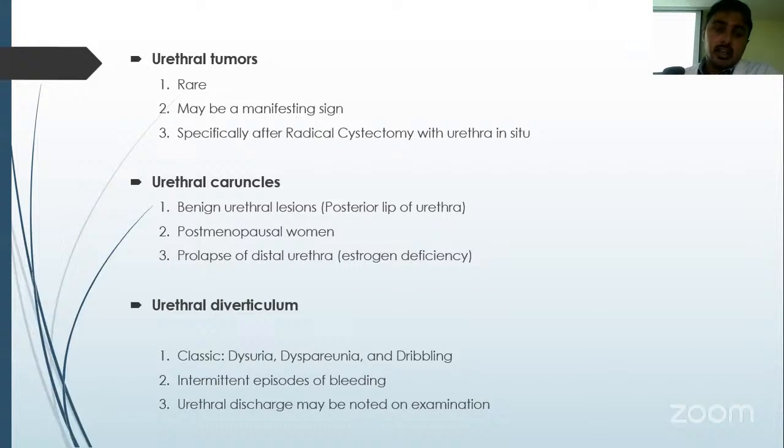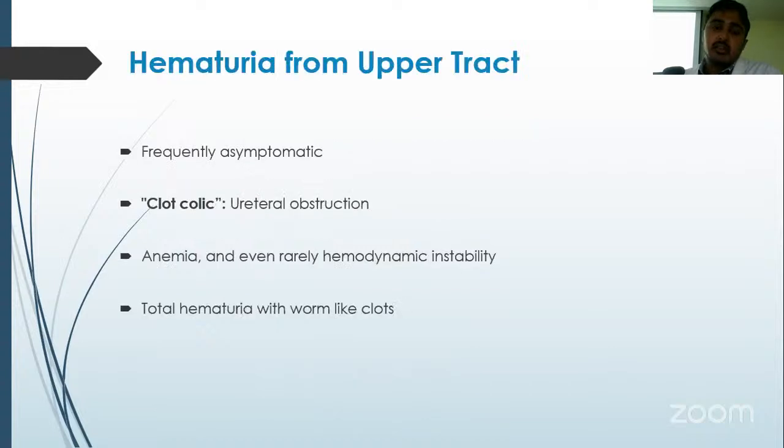Urethral caruncles are commonly present in postmenopausal women, and they indicate a prolapse of the distal urethra because of estrogen deficiency. Urethral diverticulum classically presents with dysuria, dyspareunia, and dribbling, but intermittent episodes of bleeding may be present, and urethral discharge may be noted on examination.